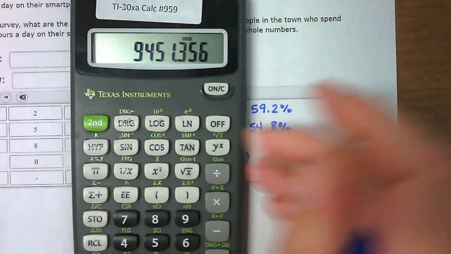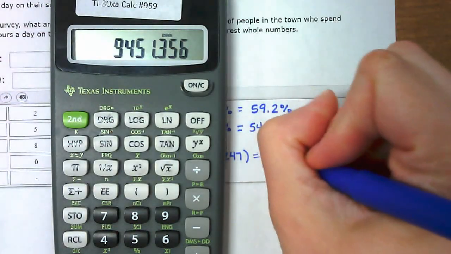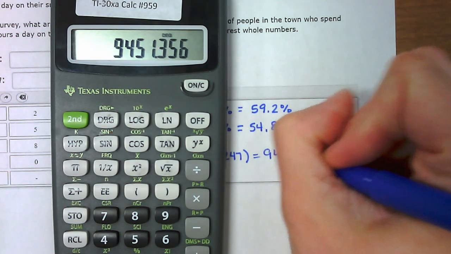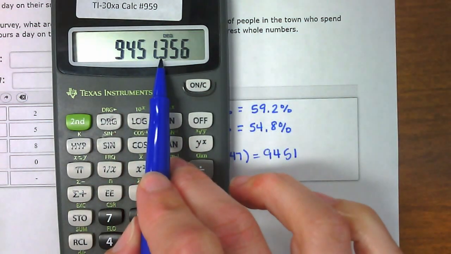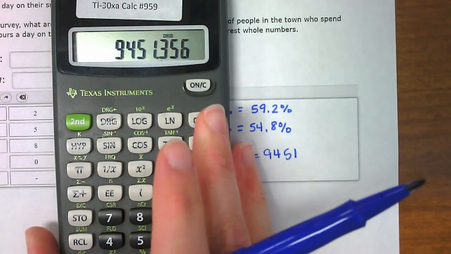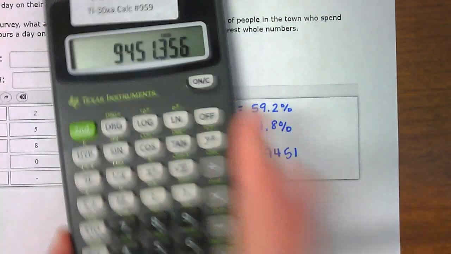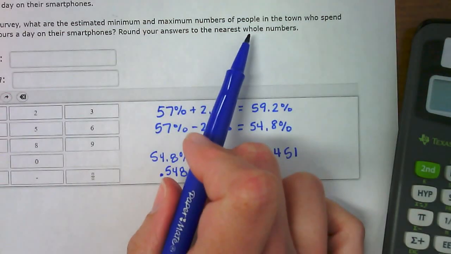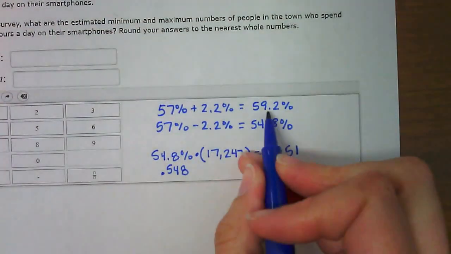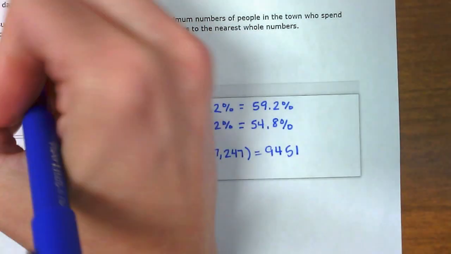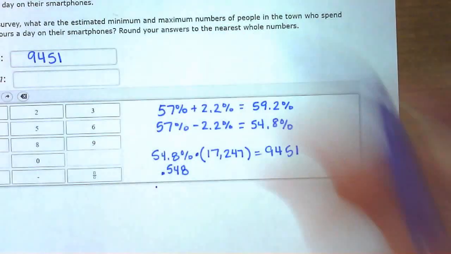This value, 9,451, because this 3 tells me to keep that 1. Okay, the direction said to round to the nearest whole number, so I don't want any decimal places. Right, then we're going to do, so this is our minimum because that's the lower one, and then we're going